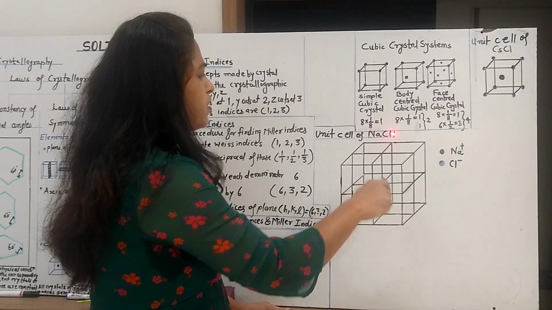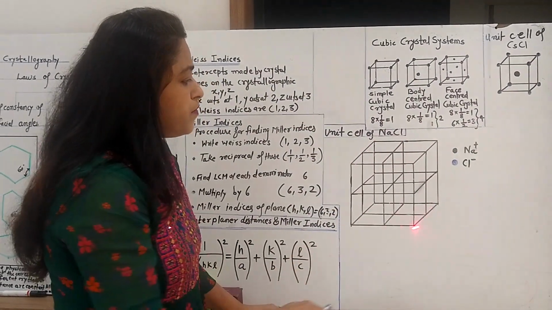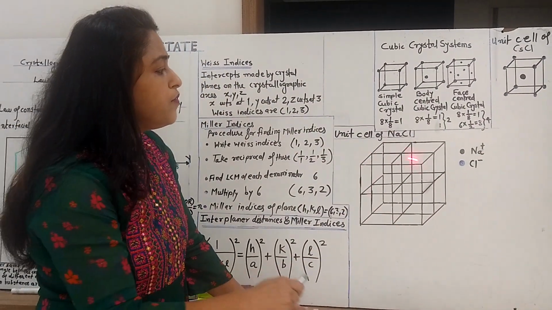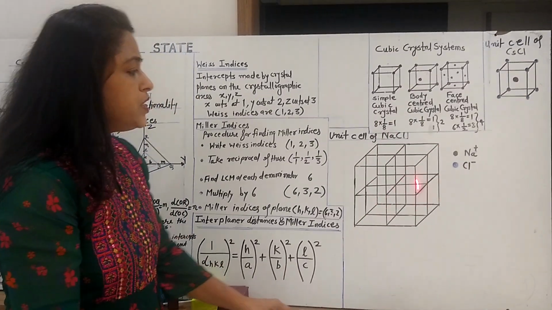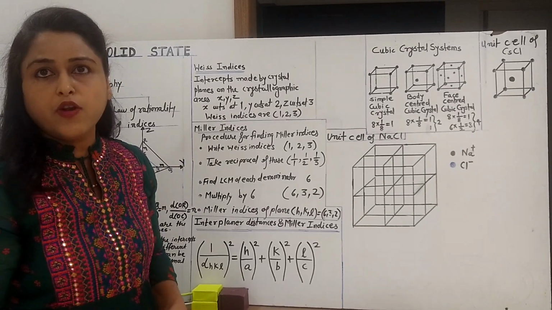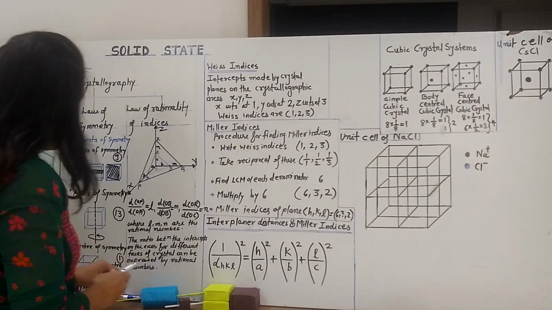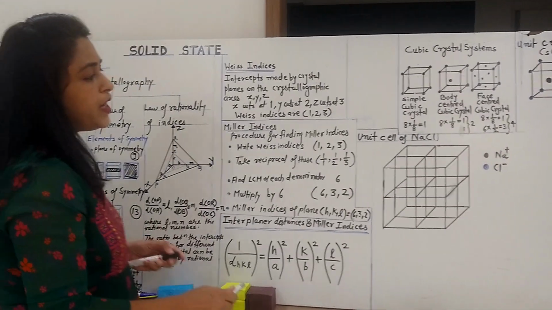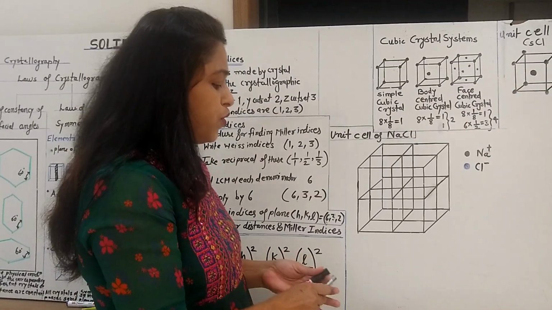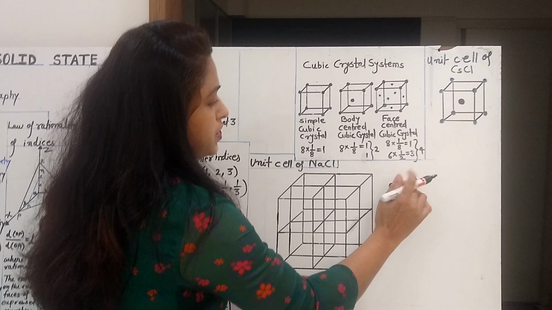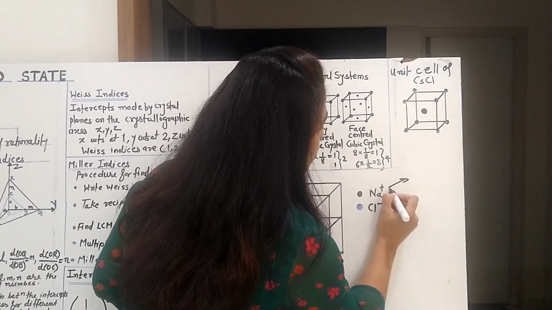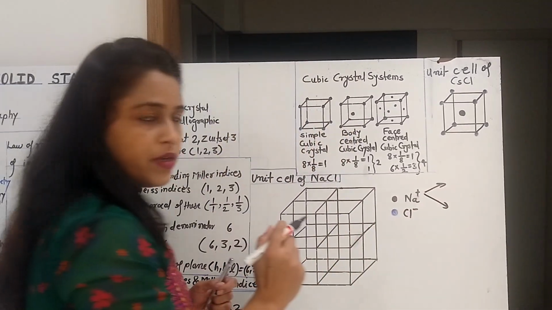It is only the diagram of the unit cell which we have drawn in a very detailed manner. Now what is the exact position of Na plus, that I am going to show you here. So Na plus, there are 2 different positions of these Na plus.